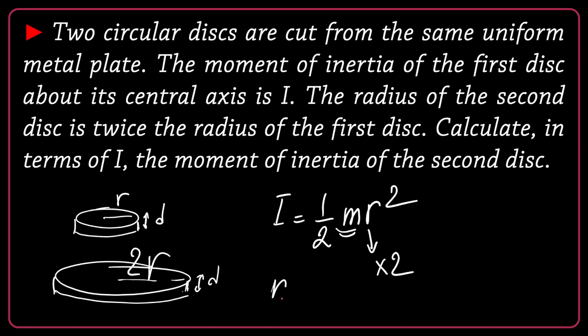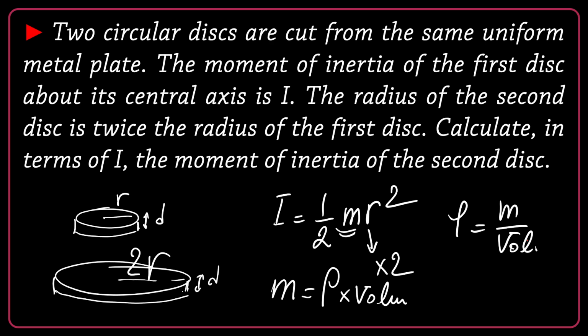You know that mass is density times volume, because density is mass divided by volume. And the volume of a disk is the area of the disk A times thickness D, because it's like a cylinder. D is the same, they are cut from the same metal sheet.